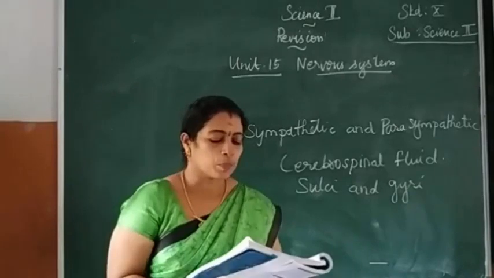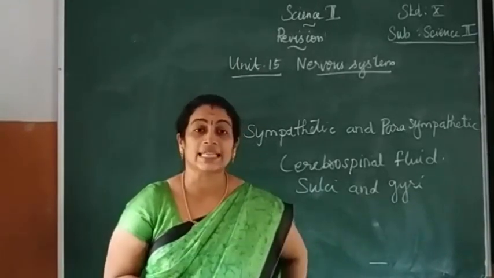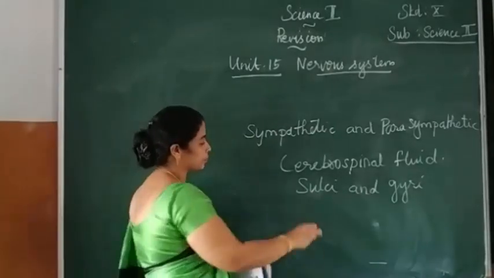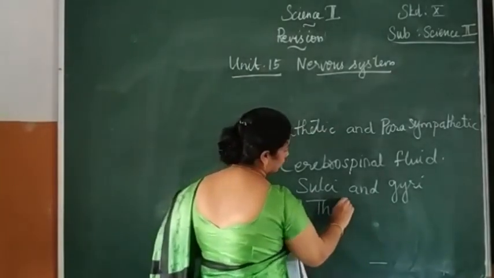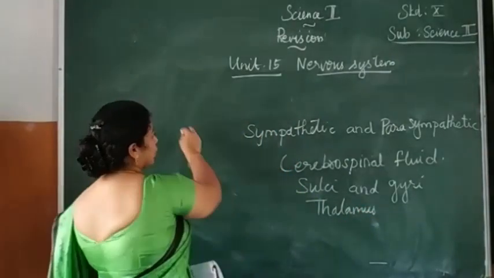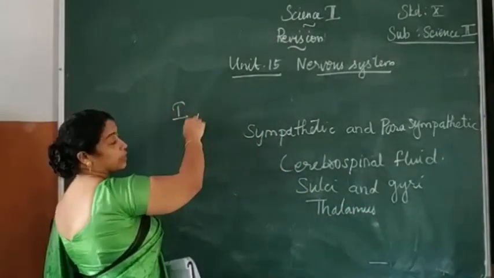The part of the human brain which acts as a relay center is the thalamus. The relay center is the thalamus.